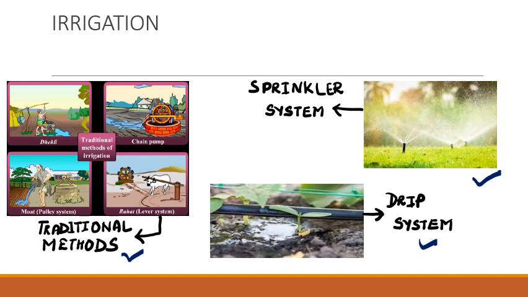Tubes and pipes are present near the plants. There is no wastage of water and no danger of fertilizer runoff in this method. Why? Because the water is getting directly to the roots. It is best suited for watering fruit plants, gardens and trees, and is useful in areas where there is scarcity of water.